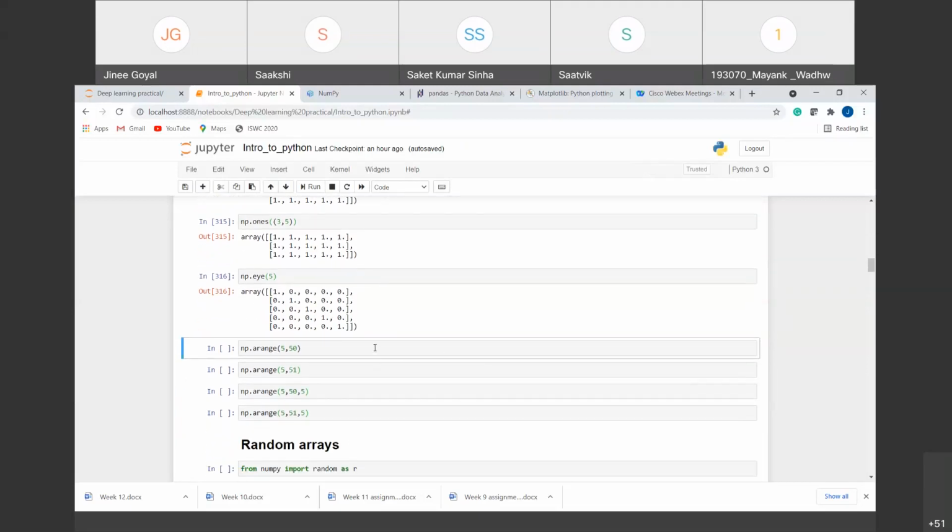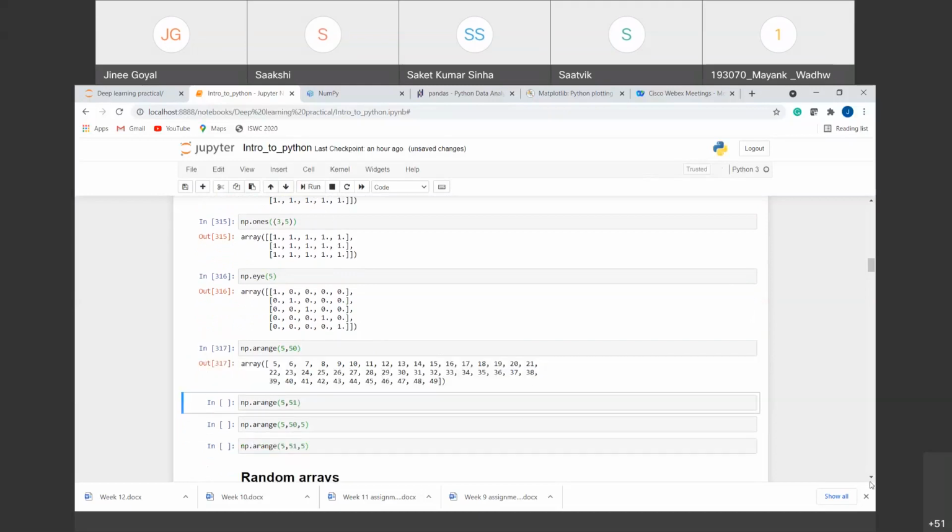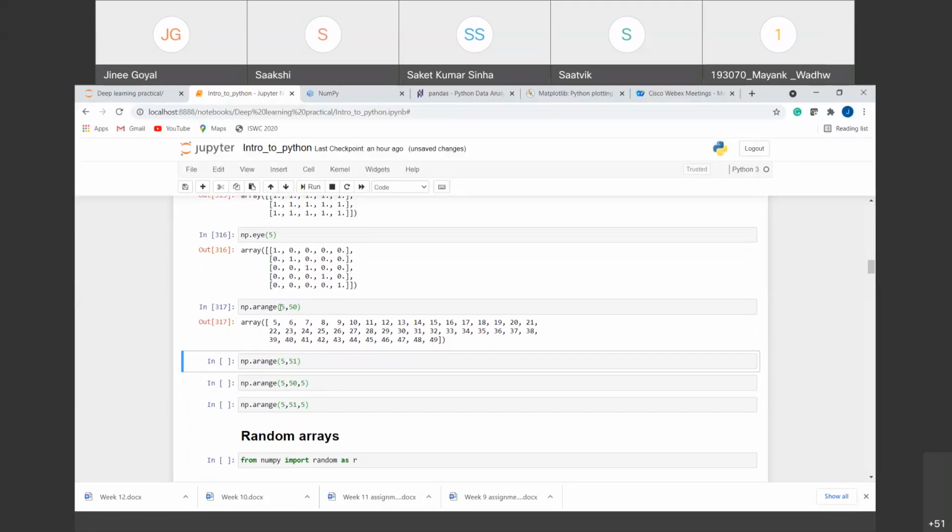The other type of arrays that we can have is using the np.arange function. What it does is give us an array starting from the element that we add here, ending till here, where 50 is not included. The first element is inclusive, and the last element is exclusive in nature. That is, the last element is not created. So you can see here it has created a 1D array with the starting element 5 and ending element 49. So it will give us an array of integers starting from 5 till 50.